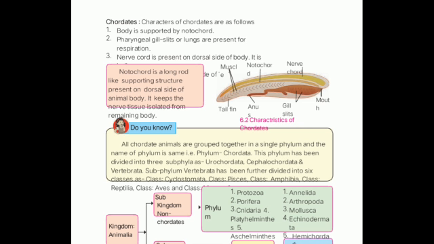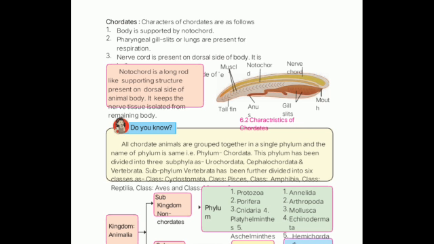because in non-chordates it is present on the ventral side, and in chordates it will be present on the dorsal side, the back side. That is, we humans are chordates because our nerve cord is present on the dorsal side.